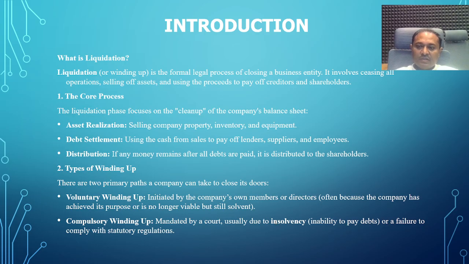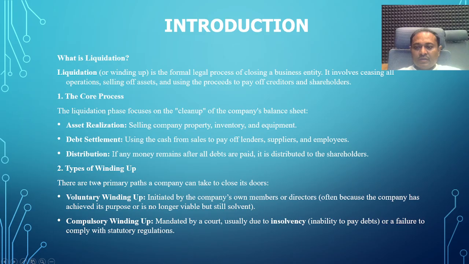In debt settlement, after all the assets are sold out, the amount collected from the asset realization is paid first to the preferential creditors, then to the other stakeholders in the hierarchy of payment. Distribution is payment in the hierarchy, the sequence of payment.